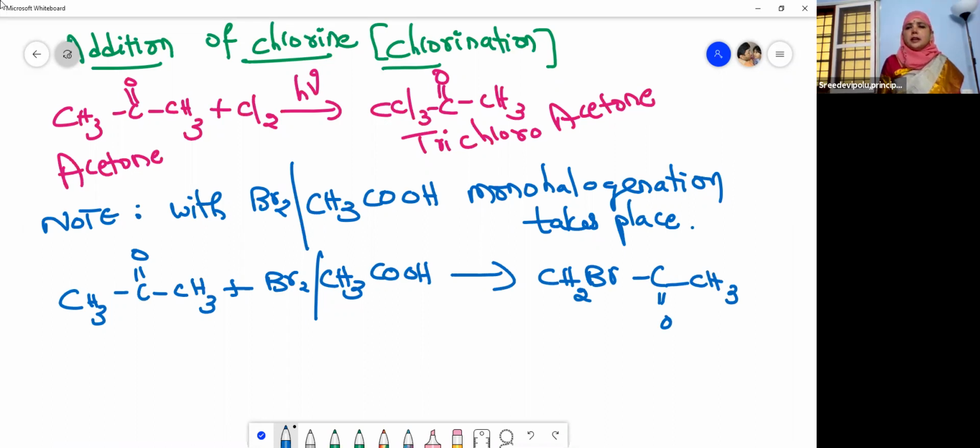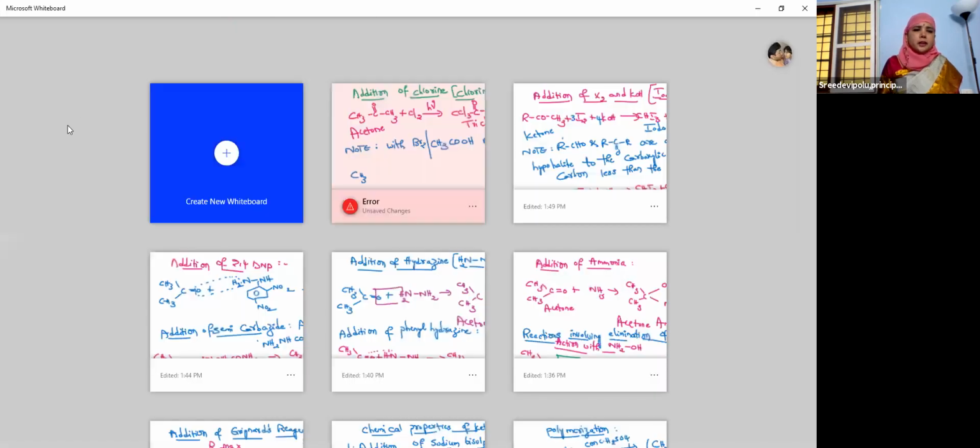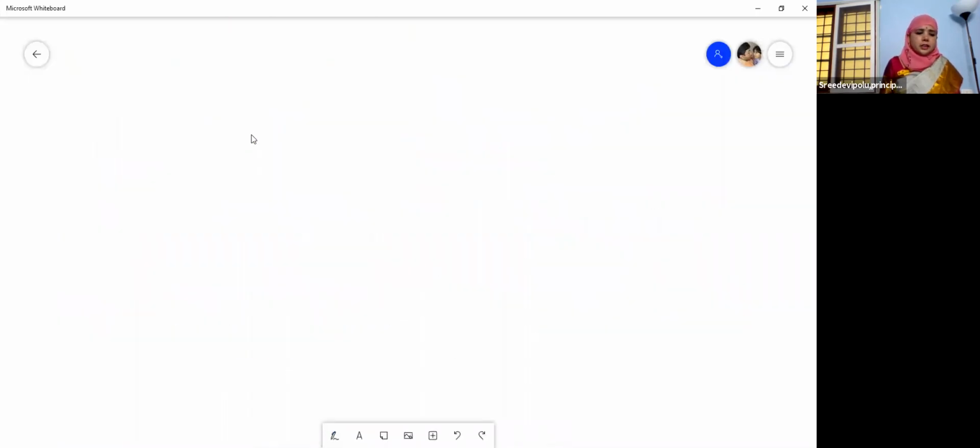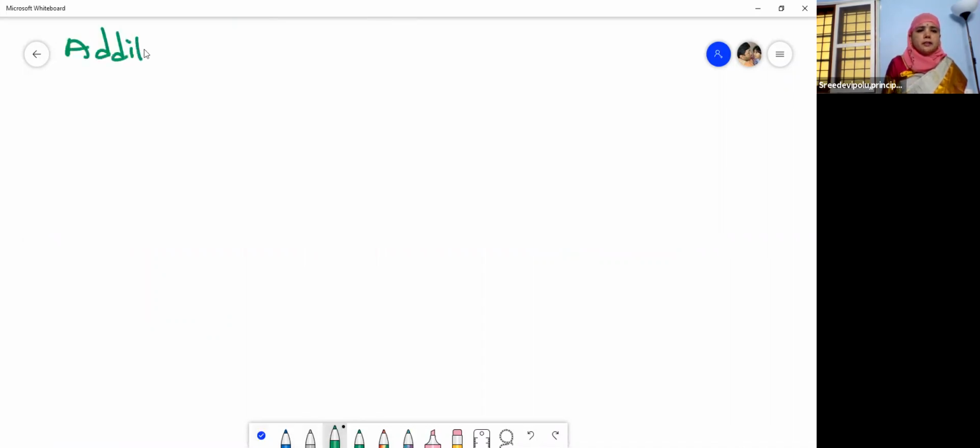Monohalogenation takes place and you will get monobromoacetone. Okay, Nana? So now let us move to the next reaction of this. The next one is addition of PCl5, phosphorus pentachloride. Penta means 5, Nana.